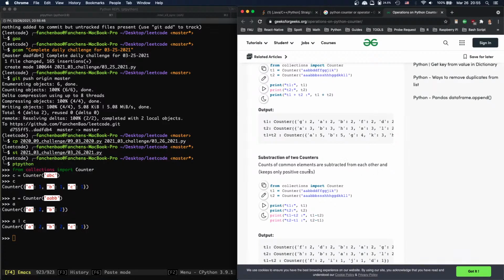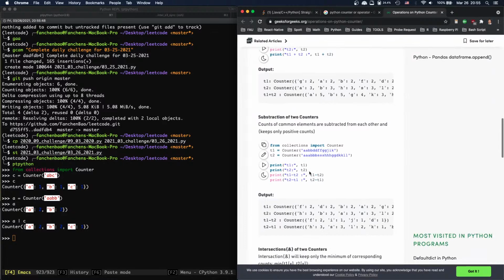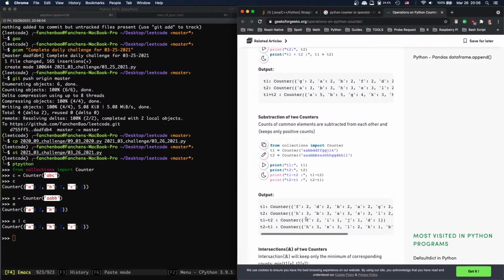Subtract from each other and it keeps only the positive. What about the ones that do not exist? If we do counter 1 minus counter 2, if counter 2 doesn't exist, we use counter 1. How about if counter 2 exists, but counter 1 doesn't exist? Then that one is gone. And if both exist, we're going to take the difference.